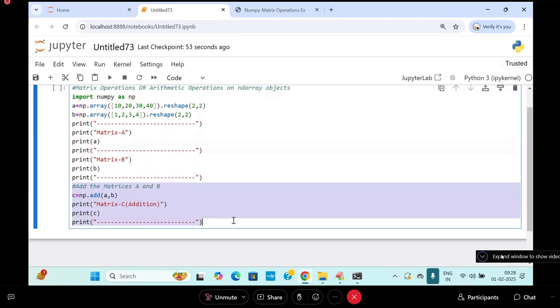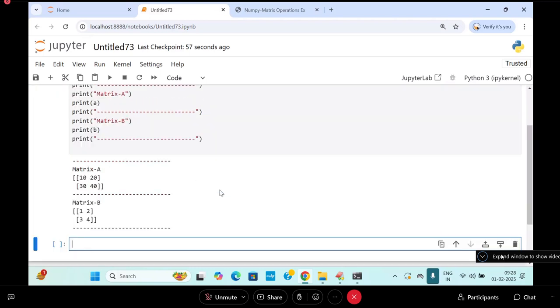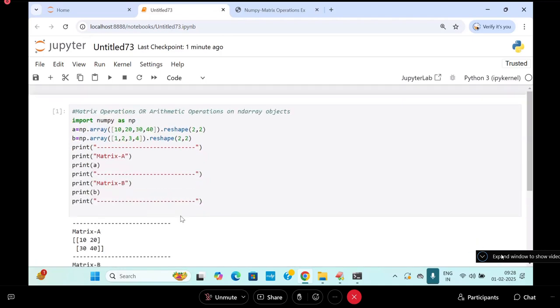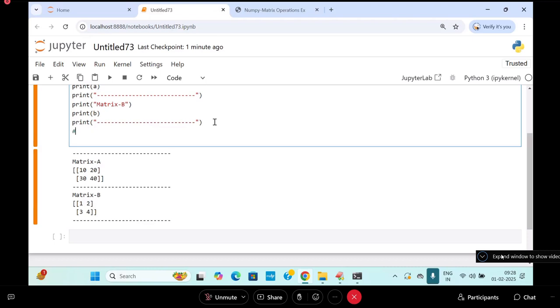Today, just try to remove that and print matrix A and then matrix B. Understand? Now today I want to do actual matrix multiplication. But how actual matrix multiplication is done, you already know. So, actual matrix multiplication.